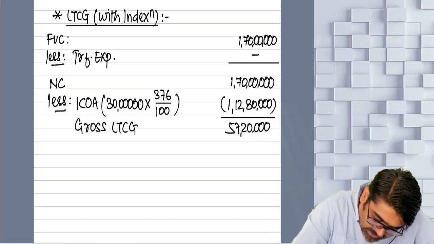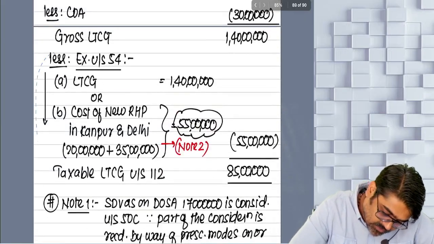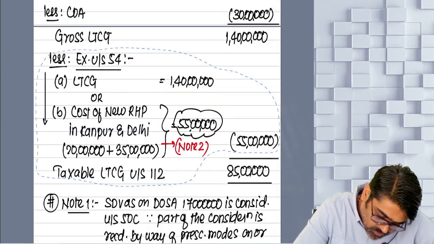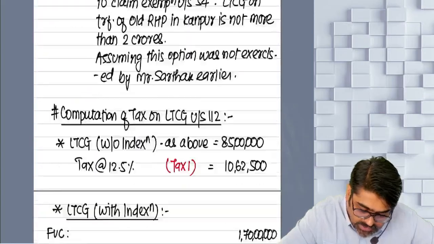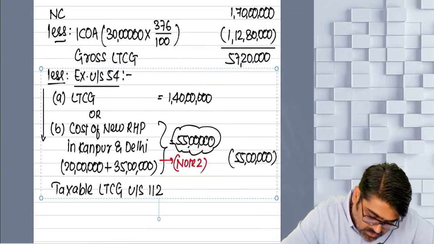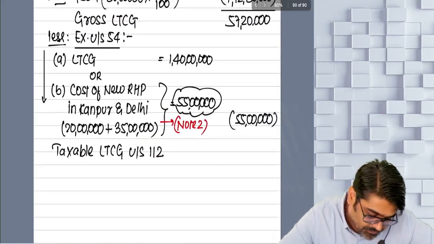Now from this gross LTCG, are you going to take exemption? Yes. So if the exemption would have been taken from this amount, this is the same thing which you are supposed to write there also. Exemption you are supposed to consider, no? Understanding or not? So take the exemption now.